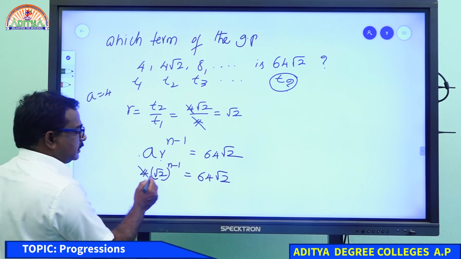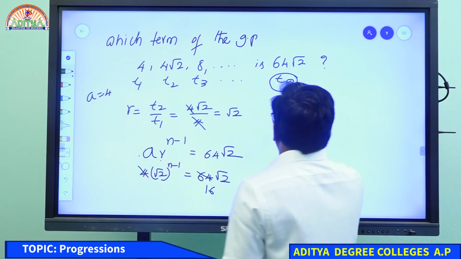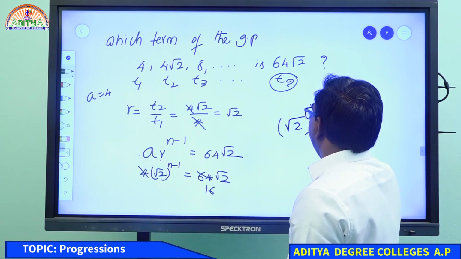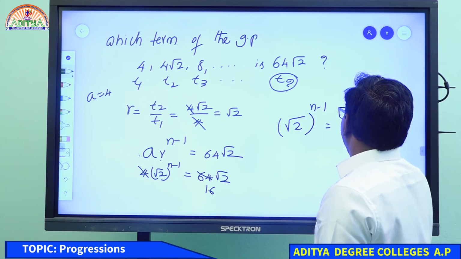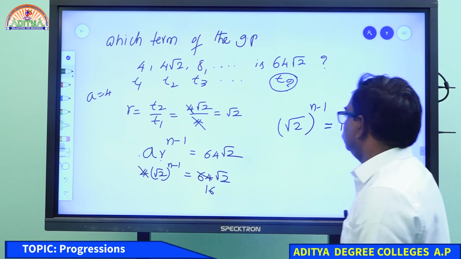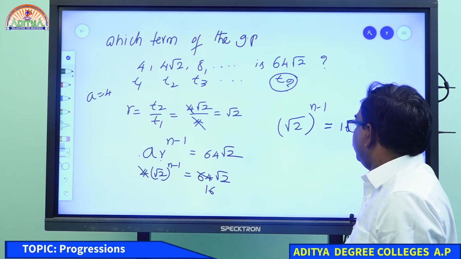So 4 will go 16 times. Root 2 power n minus 1 equal to 16 root 2. Can you solve this one?